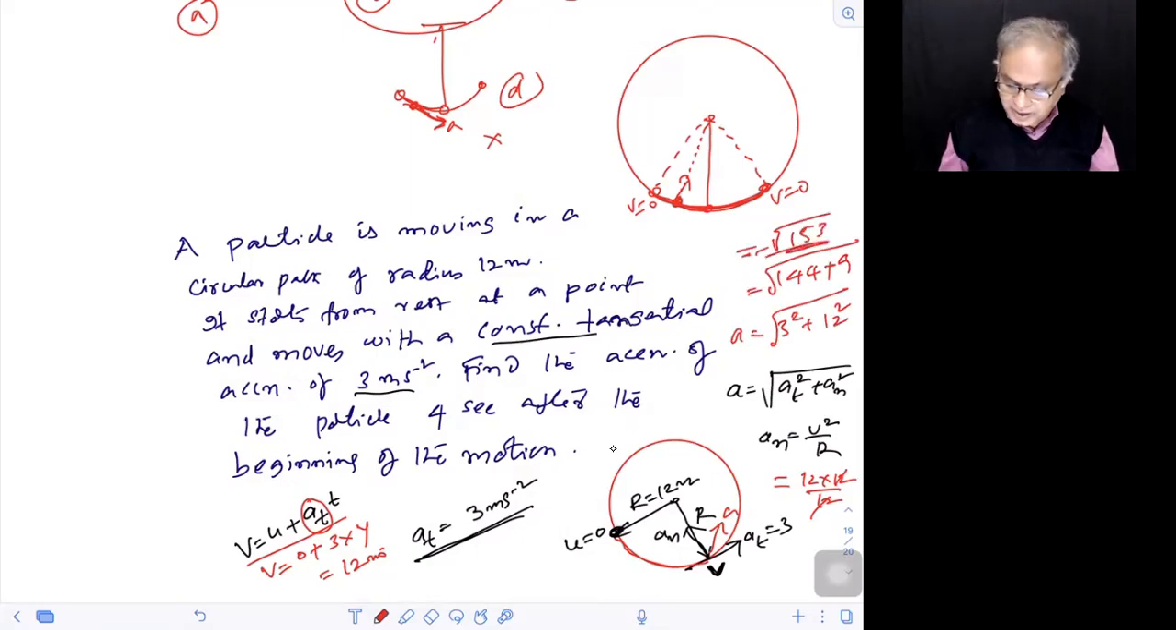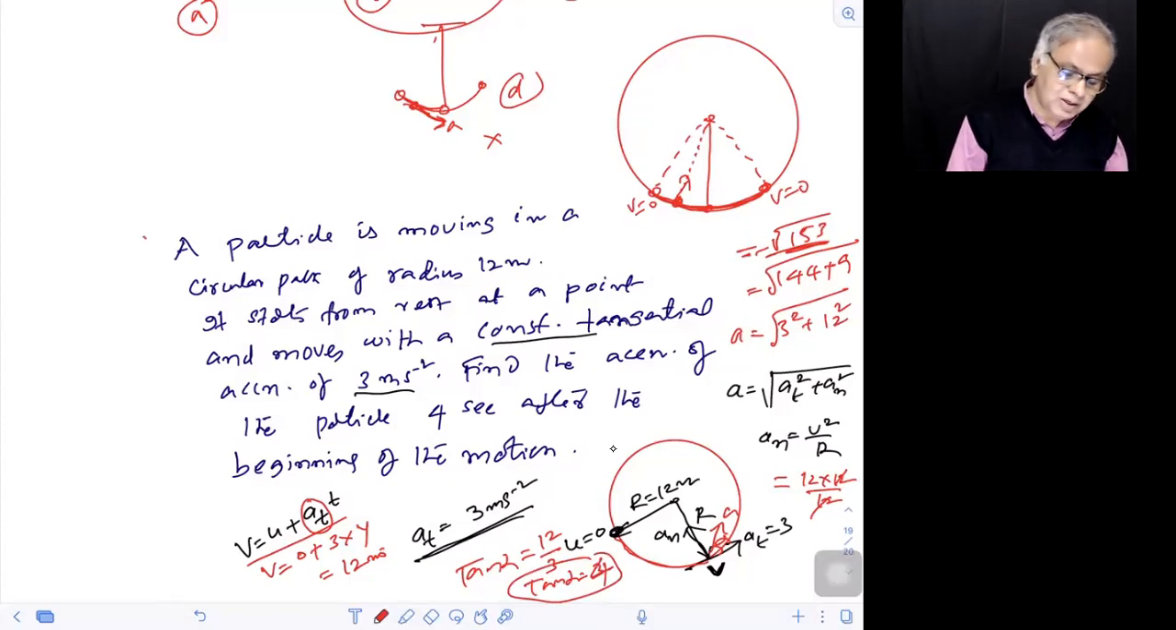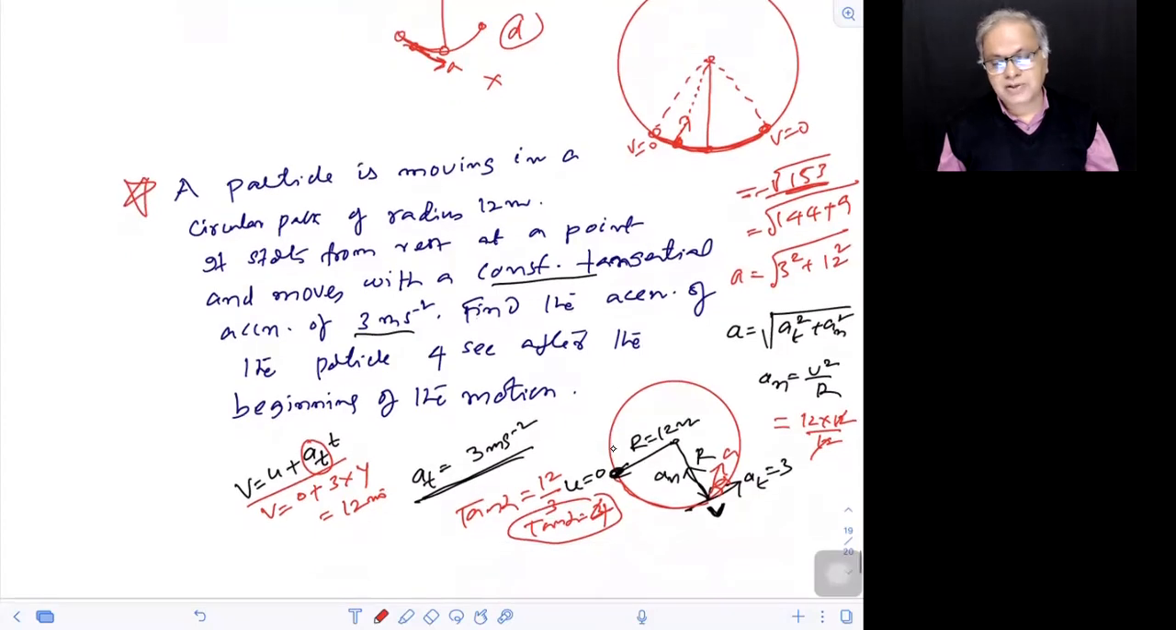And also you can get the direction of it. So tan alpha equals A normal by A tangential. A normal was how much? 12. A tangential is how much? 3. So tan alpha equals 4. So alpha is some 72 degrees, whatever you get. So this is the meaning of our whole idea of discussing A tangential and A normal, children.